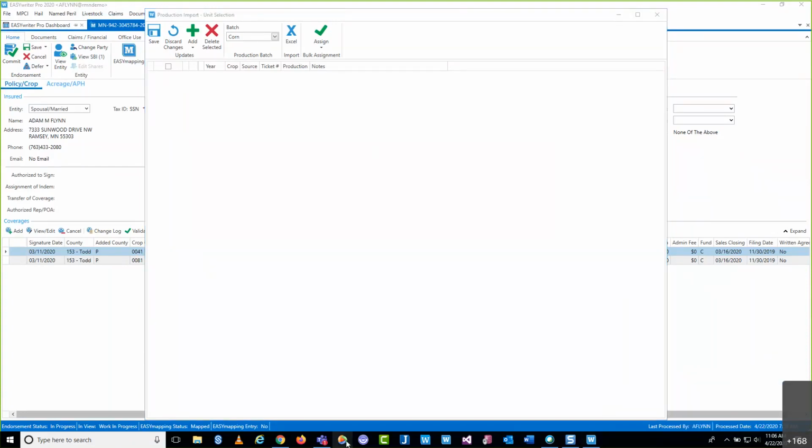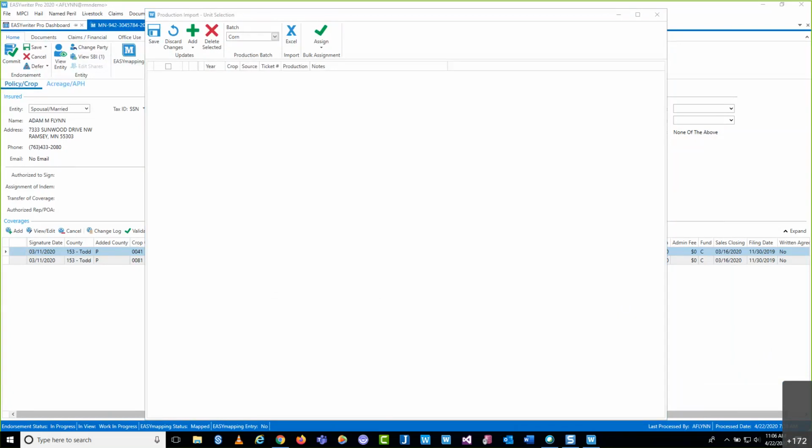I'm just going to real quickly close Teams here so we don't get any more of those. We're still going to need to have the data submitted to us one way or another. So in this case, this will be really helpful if your policyholder has the ability to email you their production. So we're going to play off of that scenario, that my Adam M. Flynn policyholder here emailed me his production data.